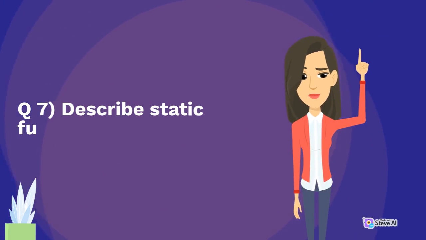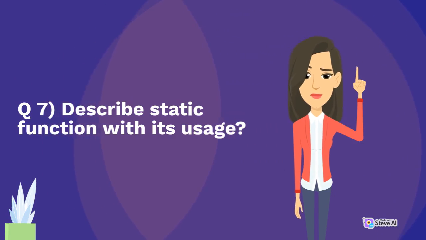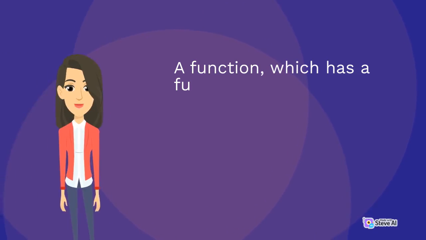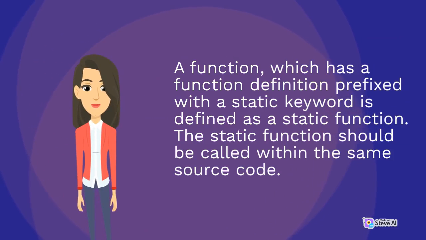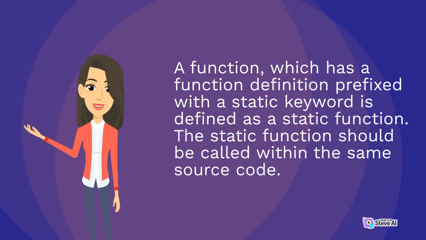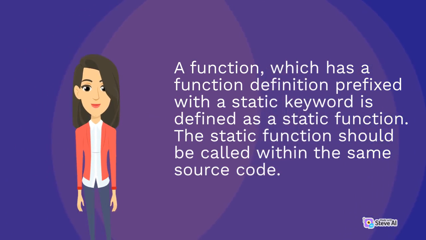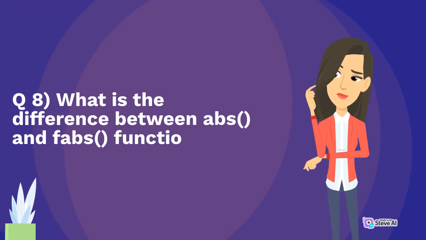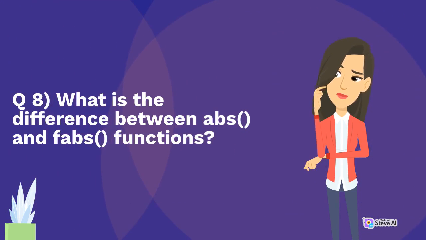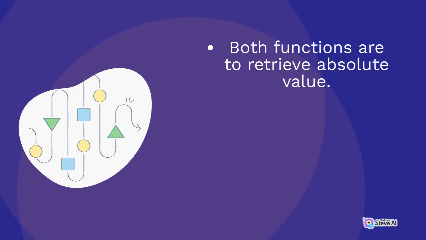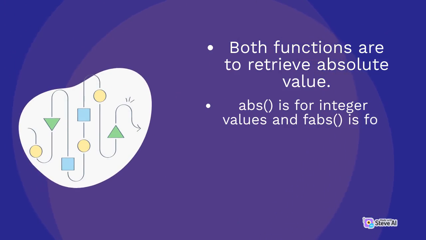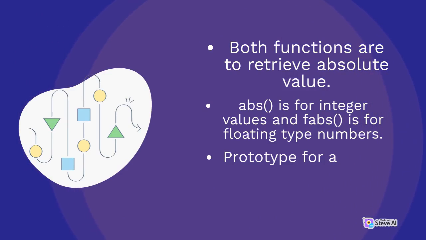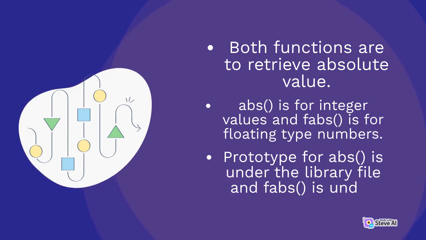Q7. Describe static function with its usage. A function which has a function definition prefixed with the static keyword is defined as a static function. The static function should be called within the same source code. Q8. What is the difference between abs and fabs functions? Both functions are used to retrieve the absolute value. Abs is for integer values and fabs is for floating type numbers. The prototype for abs is under the stdlib.h library file and fabs is under math.h.